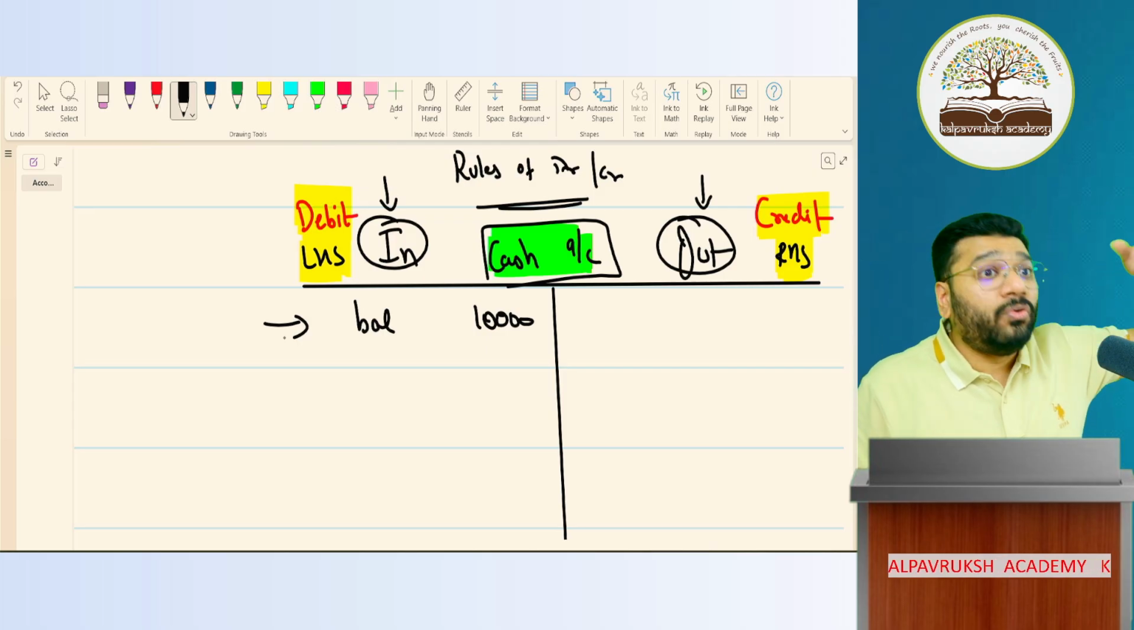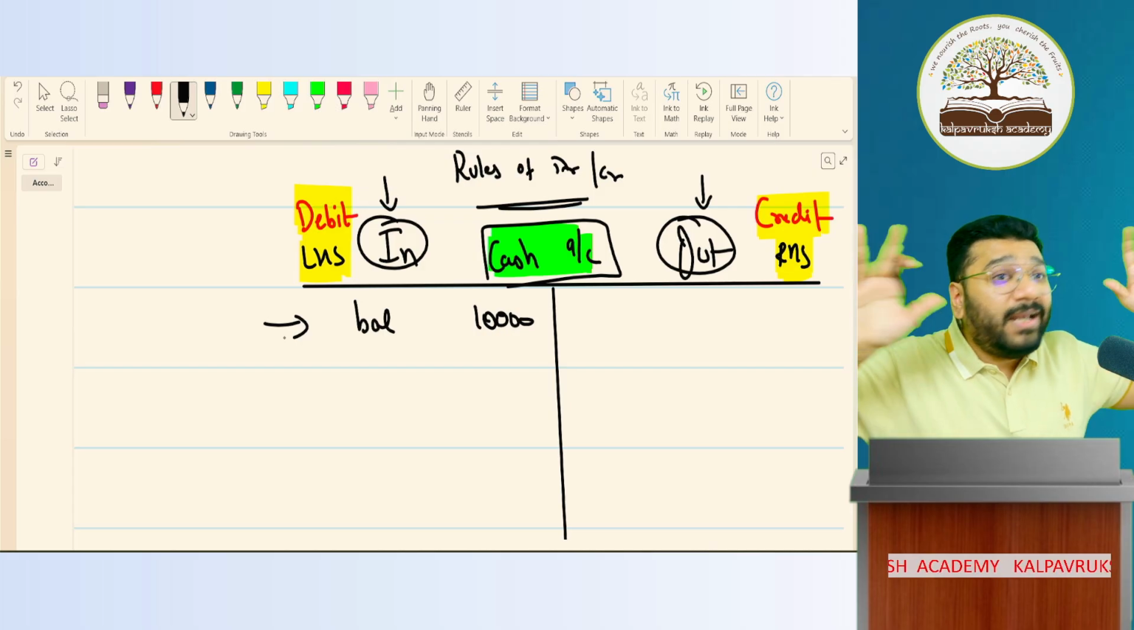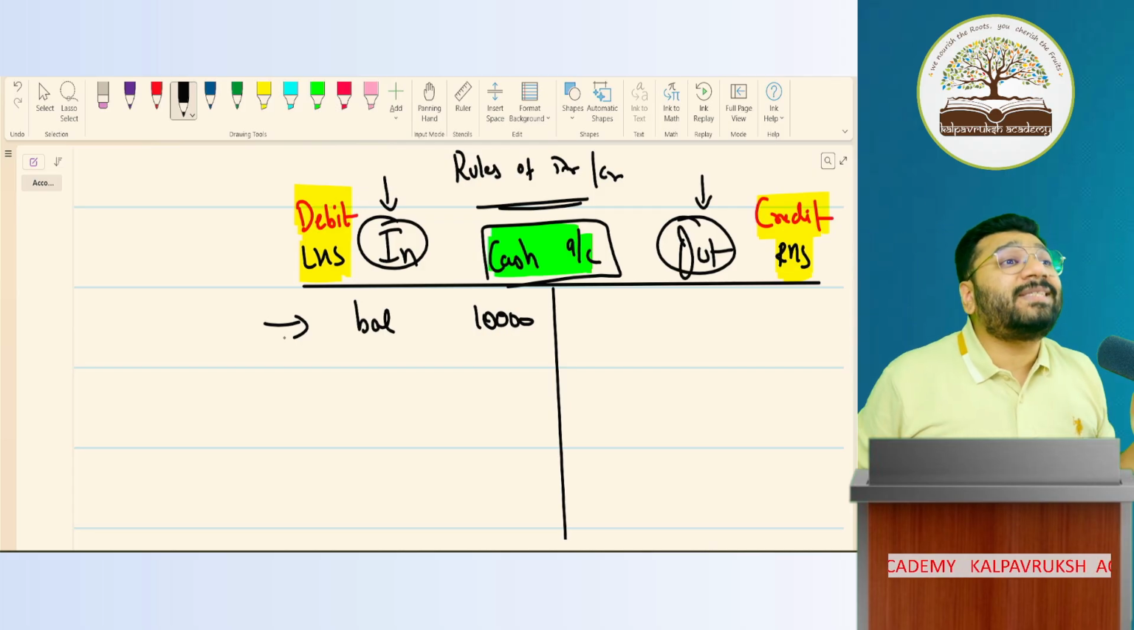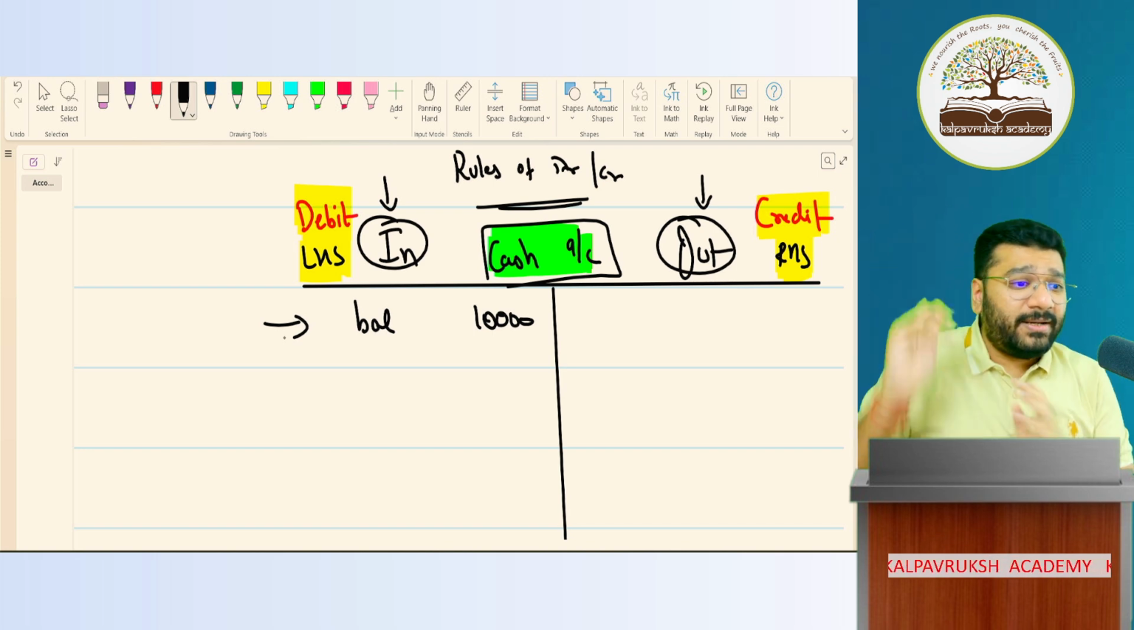In the format, the date will come, particulars should come, this column, that column, multiple things I'll talk about. Today my agenda is not to discuss ledger. Today my agenda is to discuss account. Account is nothing but ledger only. But when I come to ledger, in depth I'll discuss.